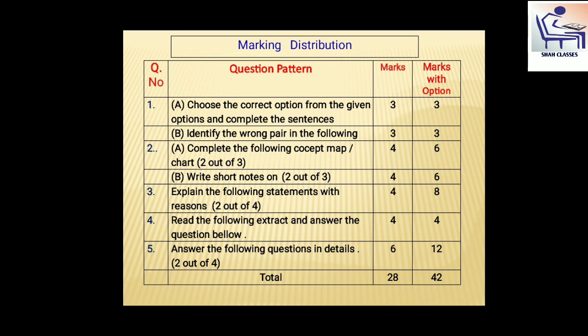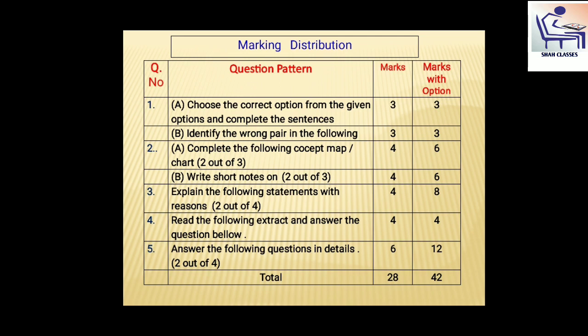This question is carrying 4 marks, but there are 3 questions. First 2 questions are for 1 mark, and these are objective type questions, and the next question is for 2 marks. It is a descriptive type question.